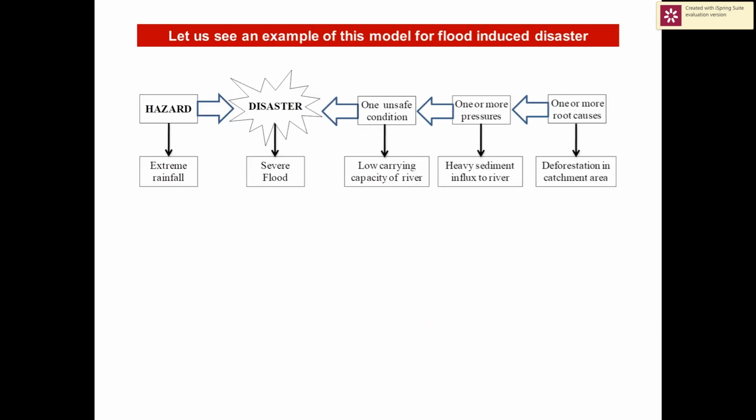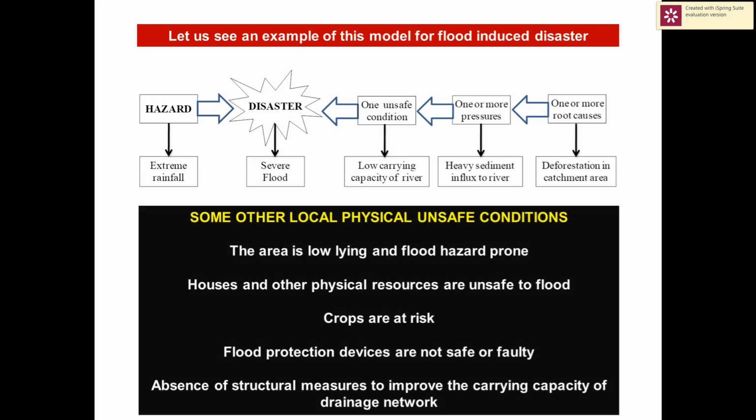Let us consider the case of river flood to understand the concept of progression of vulnerability clearly. A flood-induced disaster may occur in any area due to high rainfall in the catchment areas followed by heavy discharge in the river network. But this should be related to some vulnerable resources in the area which may cause large-scale damage and disruptions in that particular area. Common physical unsafe conditions for flood hazards may be that the land itself is prone to flood.